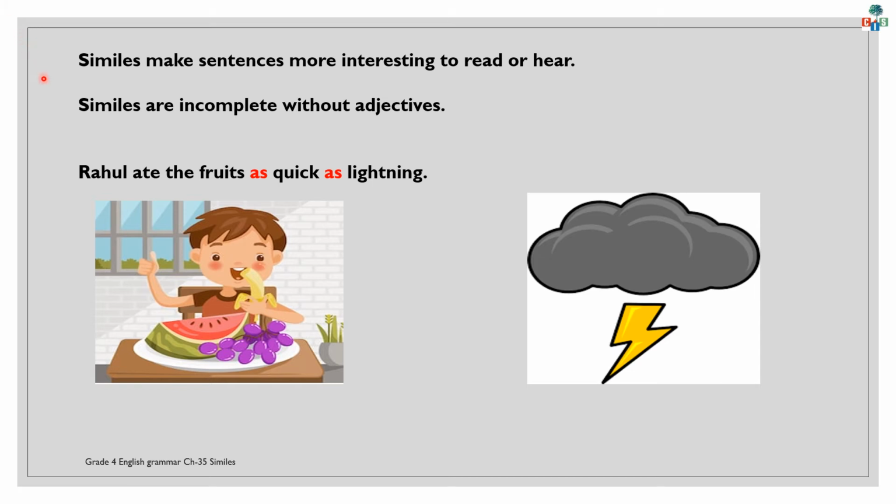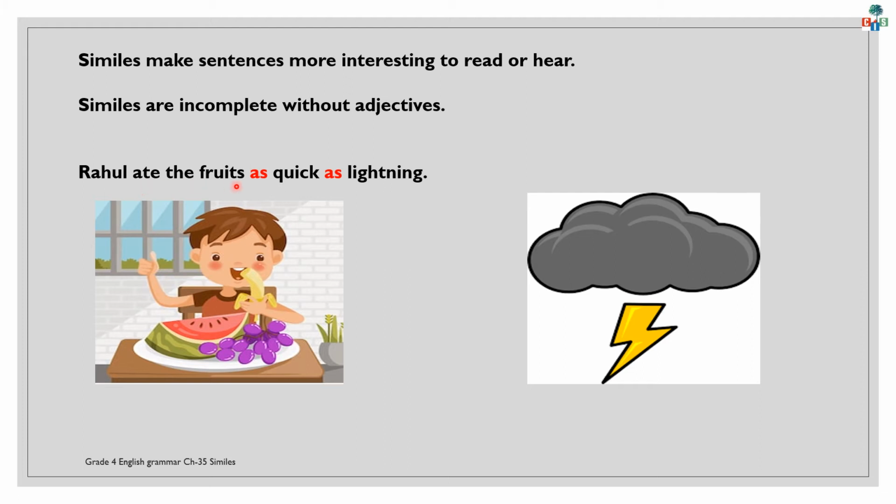Okay, children. Now, what is the use of similes? Why do we use similes in our sentences? We can say our sentences in a simple way also. No, but we want to make our sentences more interesting to read or hear. And one more thing, children, similes are incomplete without adjectives. Let's see this example.